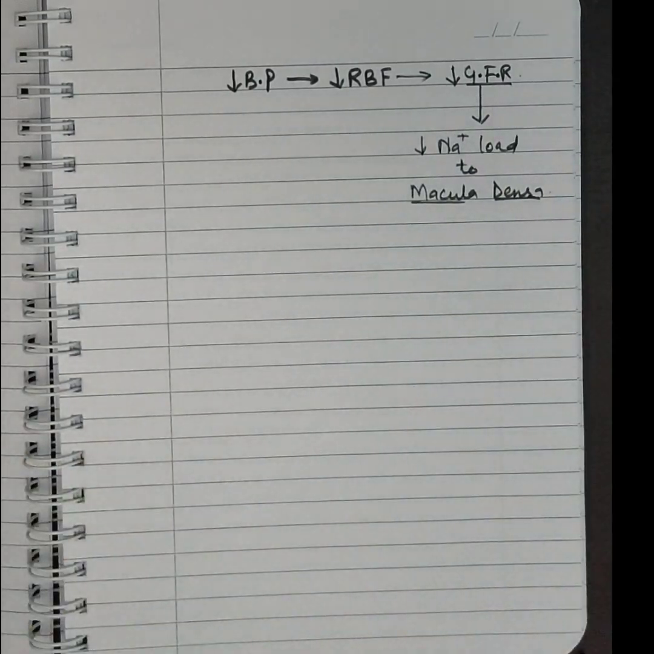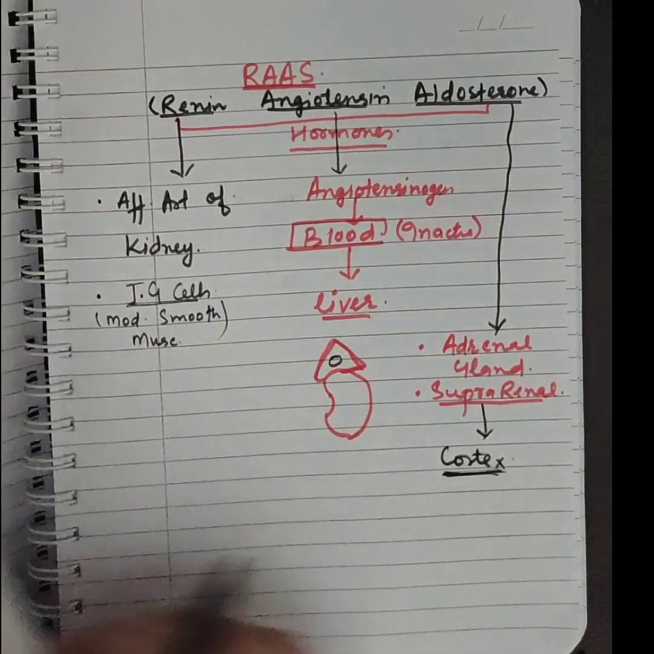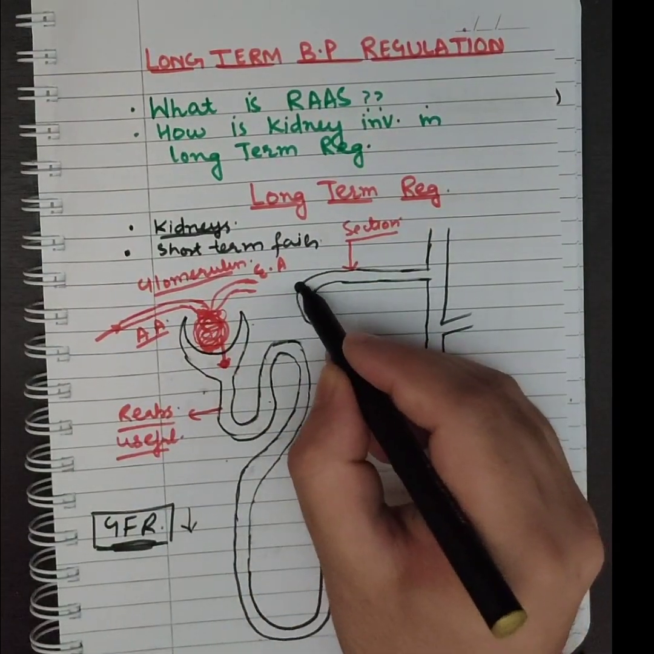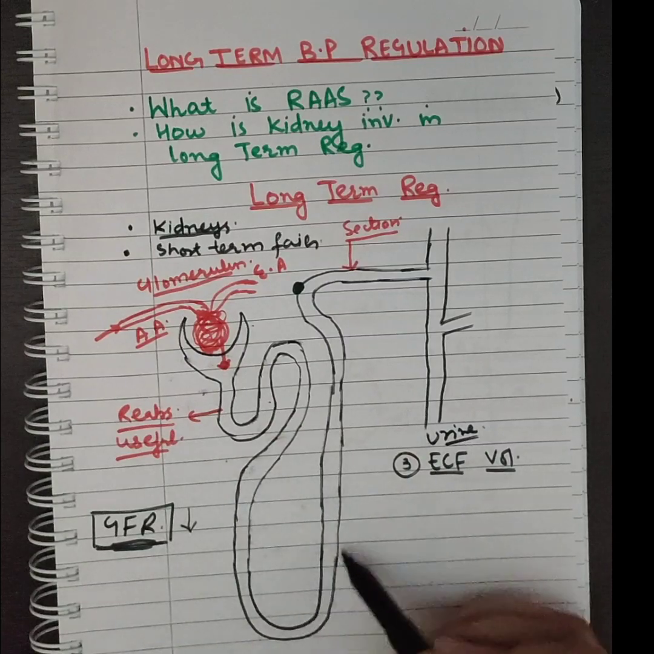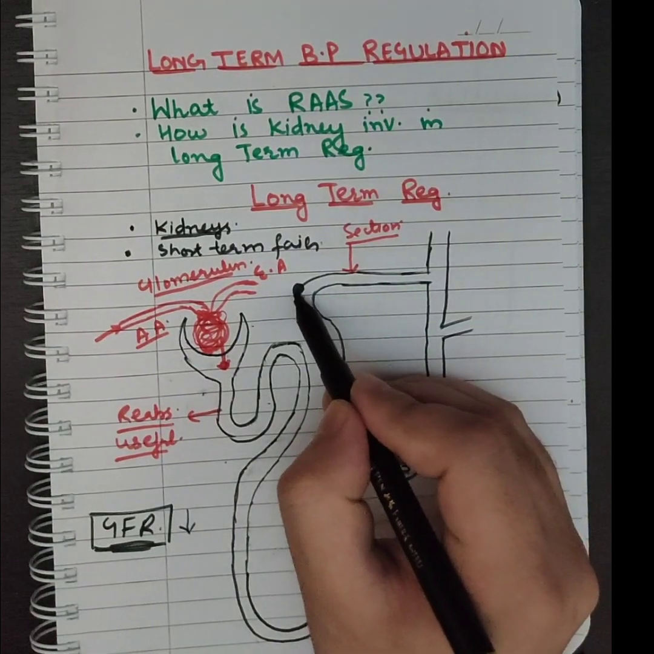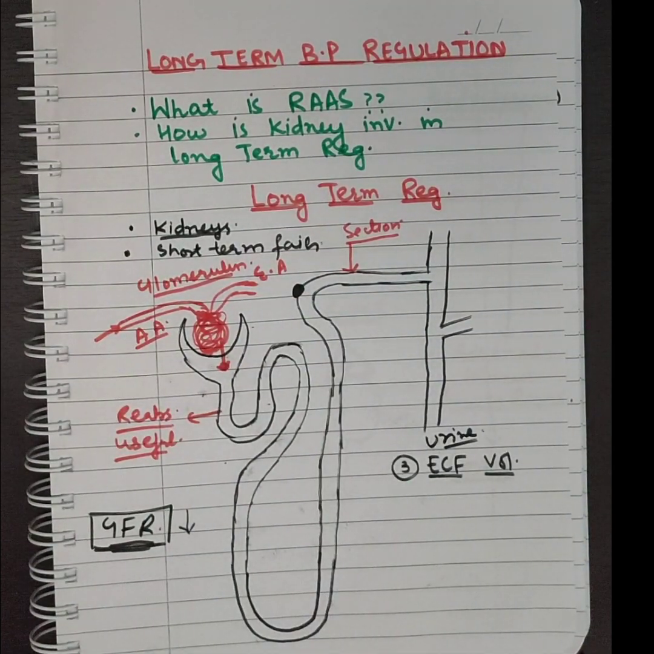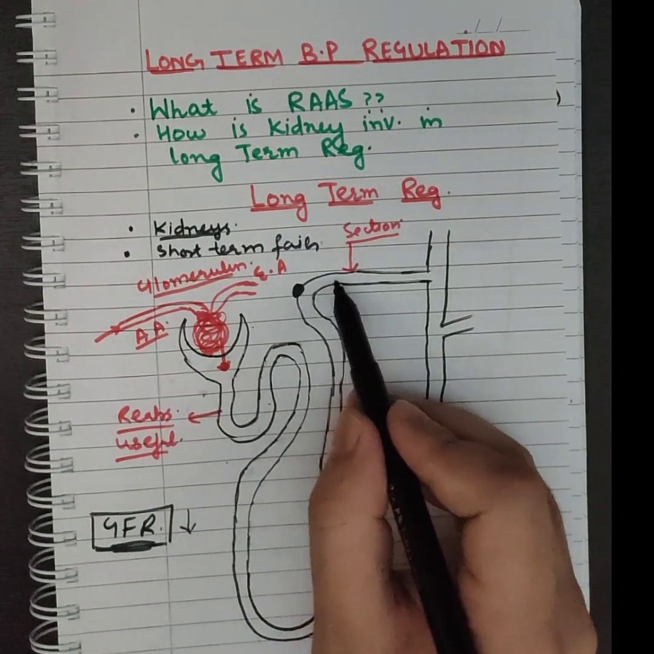Now what is this macula densa? Let me go to the previous diagram. Macula densa is a small sensor which is present in the distal convoluted tubule. Here is the loop of Henle, and this is the distal convoluted tubule. Here is a small sensor that is known as macula densa. It continuously checks the sodium levels of the urine.